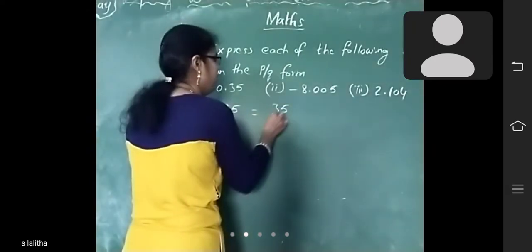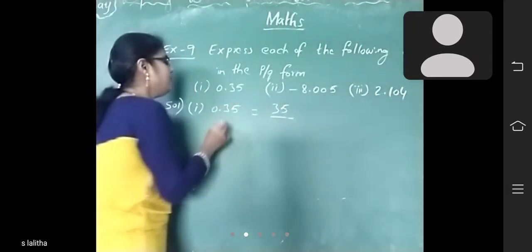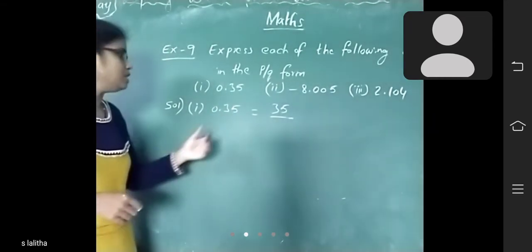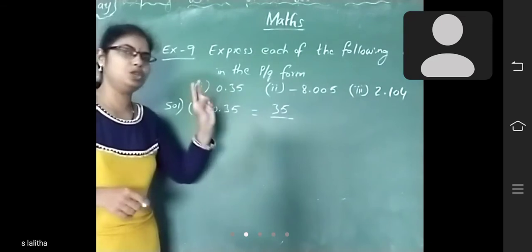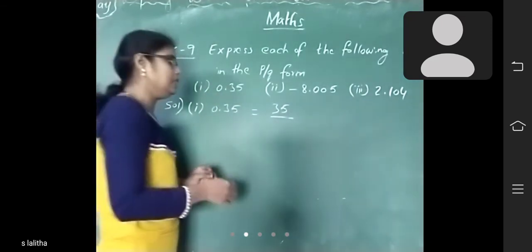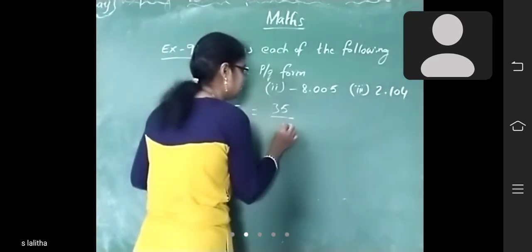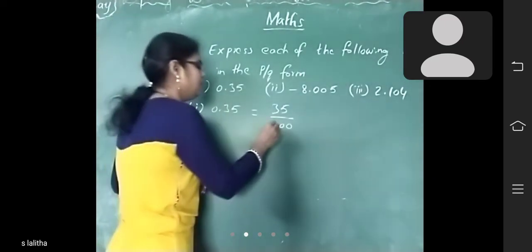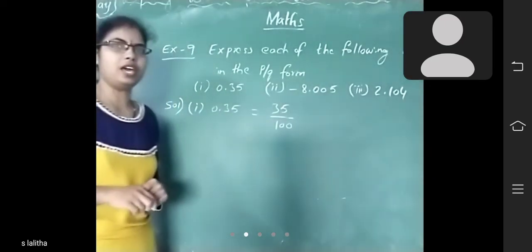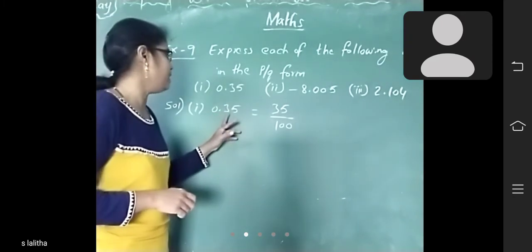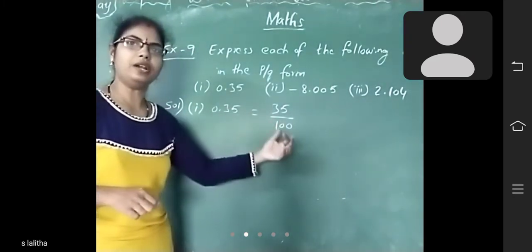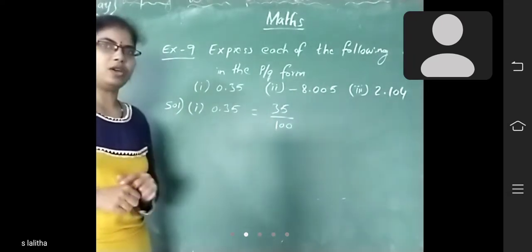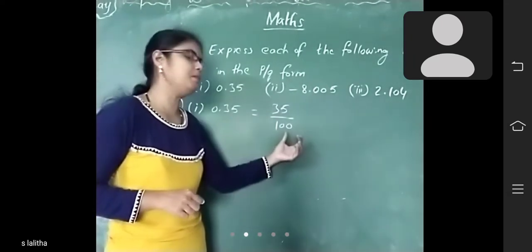So 35 by, after the decimal point, how many digits are there, children? 1, 2. 2 digits. So in the denominator you should write 1 and 2 zeros. In the denominator you write 1 followed by as many zeros as there are digits in the decimal part. Here 2 digits are there, so I'm writing 1 and 2 zeros.